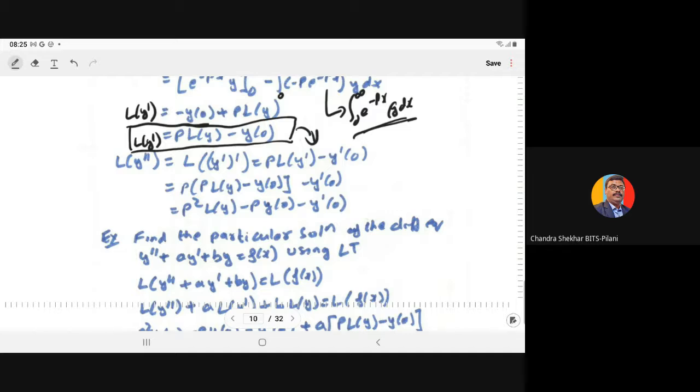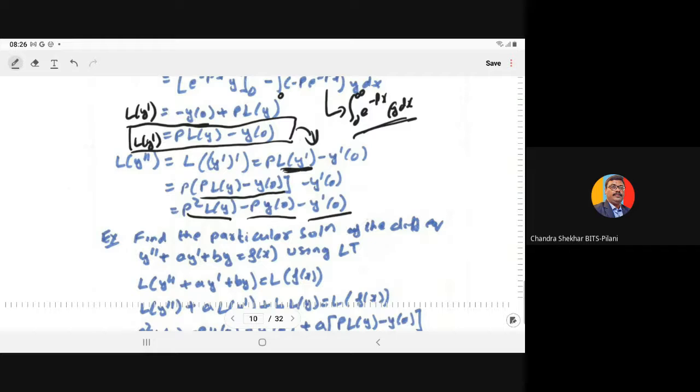Again you apply the same formula for the Laplace of y dash, which is p L of y minus y at x equal to 0. So this gives you p square L of y minus p y at x equal to 0 minus y dash at x equal to 0.